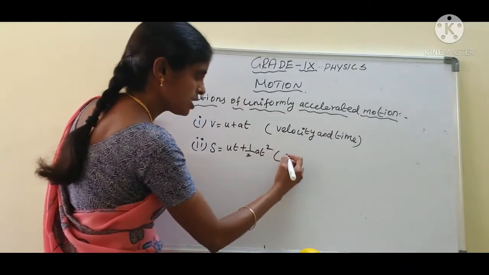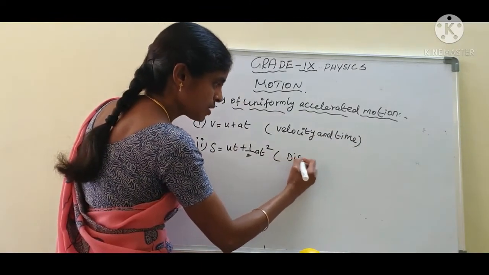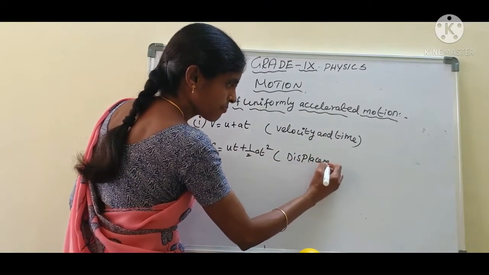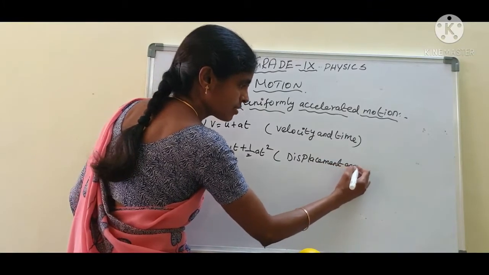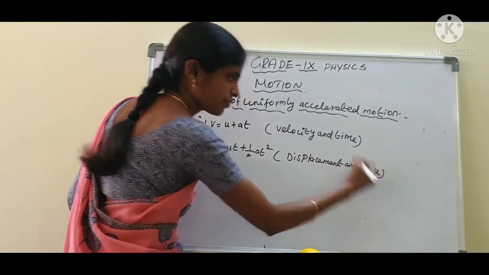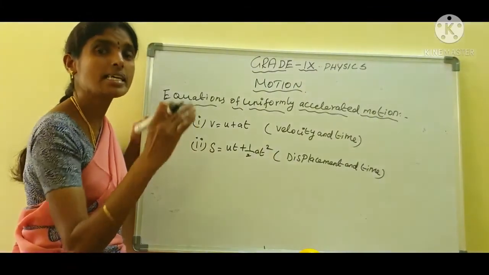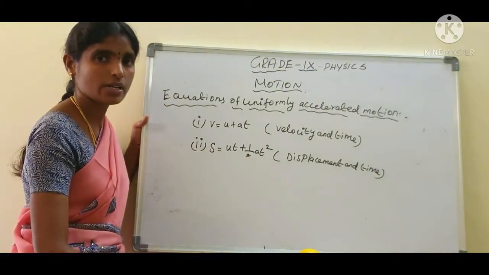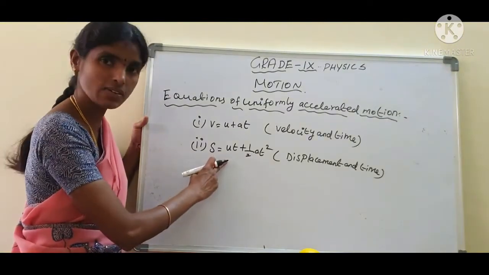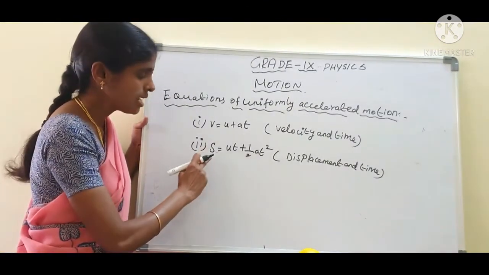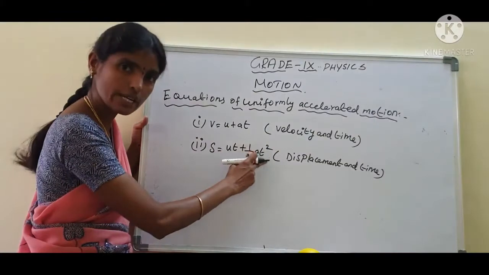This equation gives the relation between displacement and time. Are you clear? Okay. Next class we will discuss the third equation of motion. Are you clear students? Are you clear the second equation? What is the second equation? s equal to ut plus half at squared.